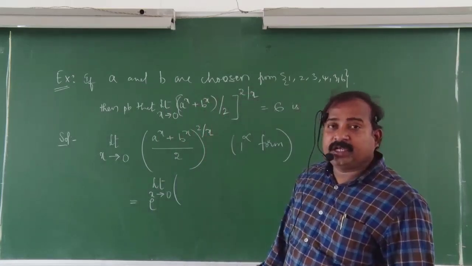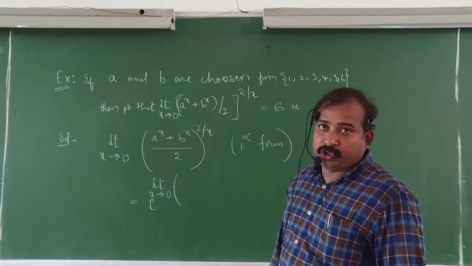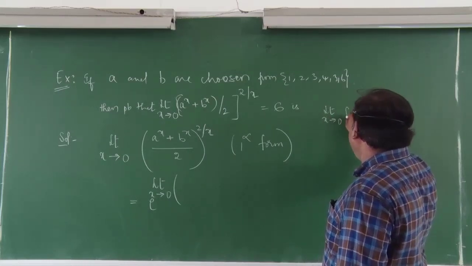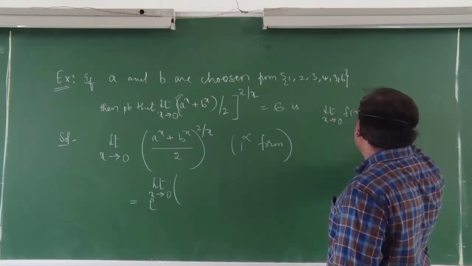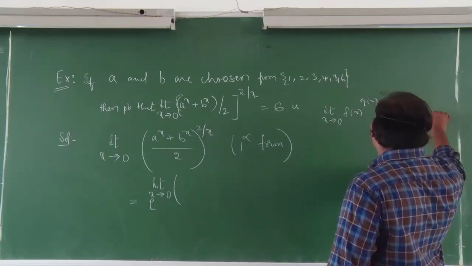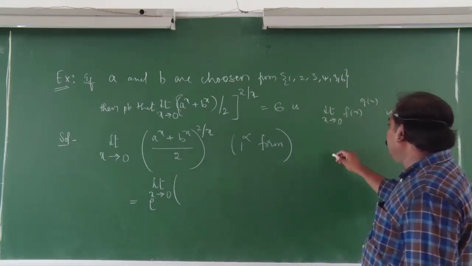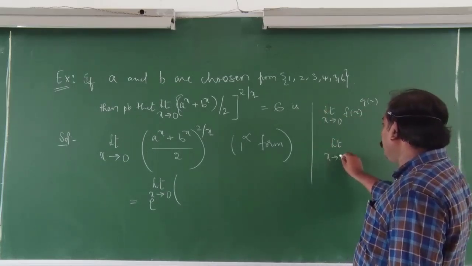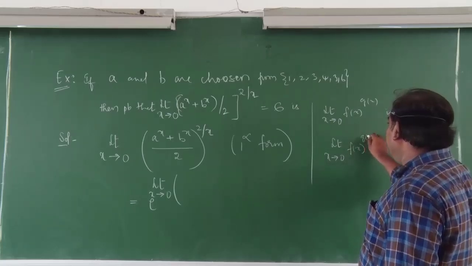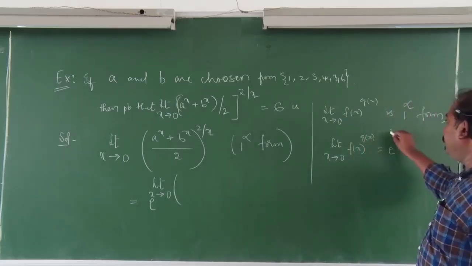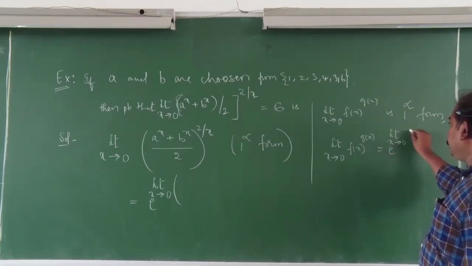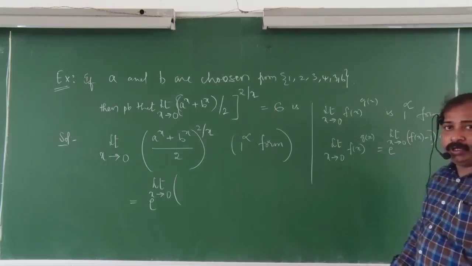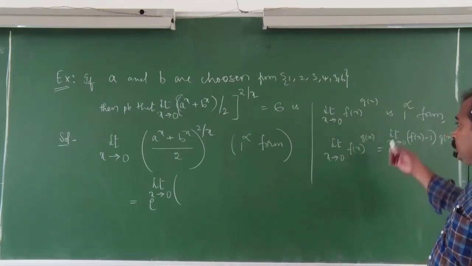This is the basic concept of limits. If limit x tending to 0 of f of x power g of x is in 1 power infinity form, then you can write it as e power limit x tending to 0 of (f of x minus 1) into g of x. In our classroom notebook, this concept is given. Just go through it one time.